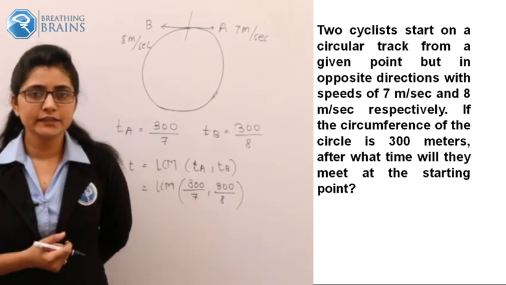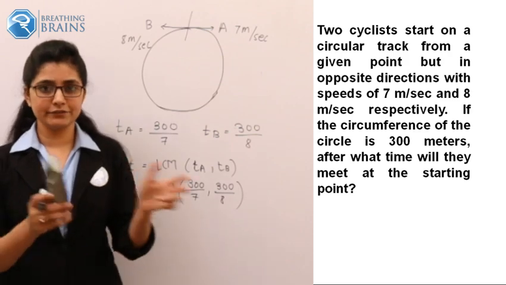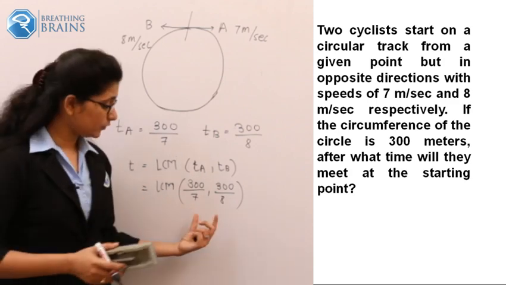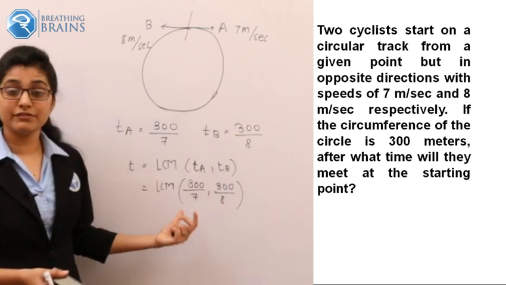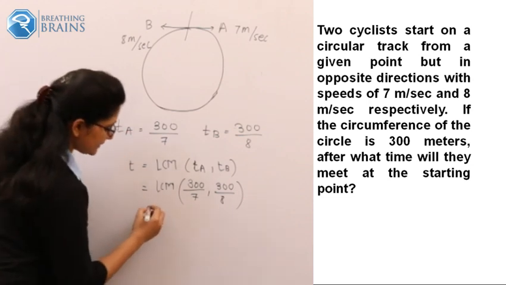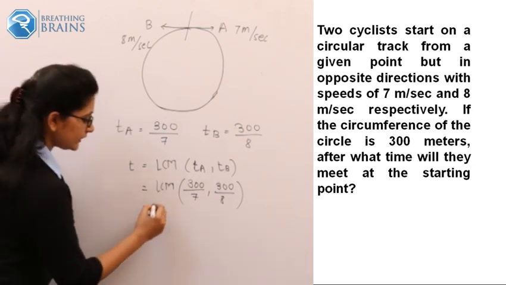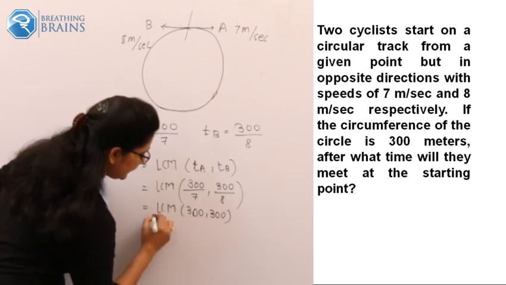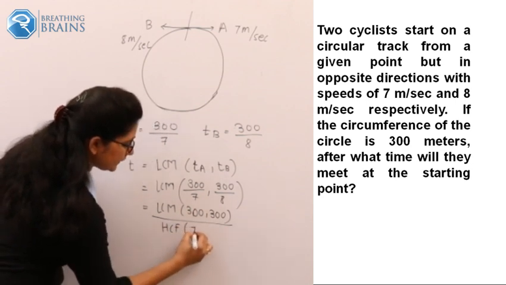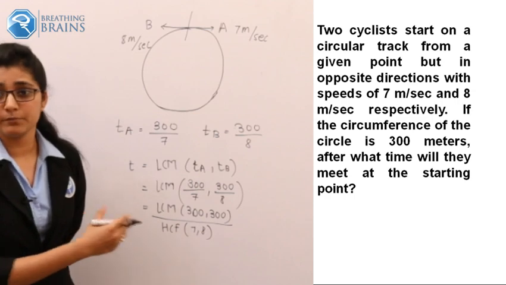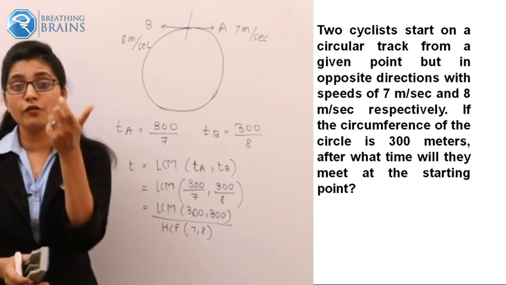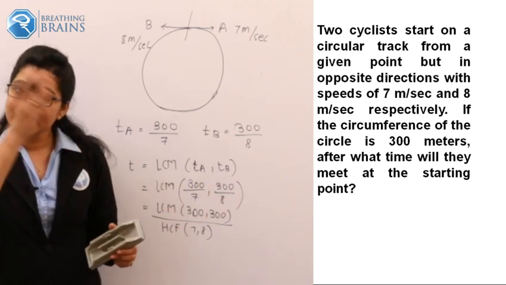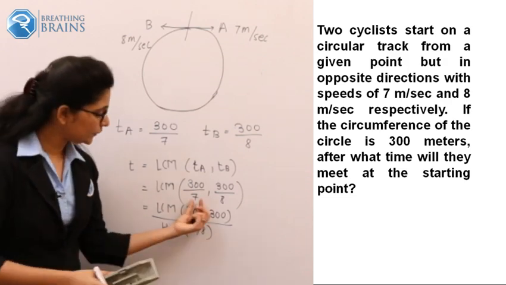What will be the formula for that? This is completely given in the HCF LCM chapter in the Shikuyaa app, so just visit that app to get complete knowledge about this. But right now, when we are calculating the LCM of fractions, please remember this, it is very important: you have to calculate the LCM of the numerator terms, that is 300 and 300, and divide by the HCF of the denominator terms, that is 7 and 8.